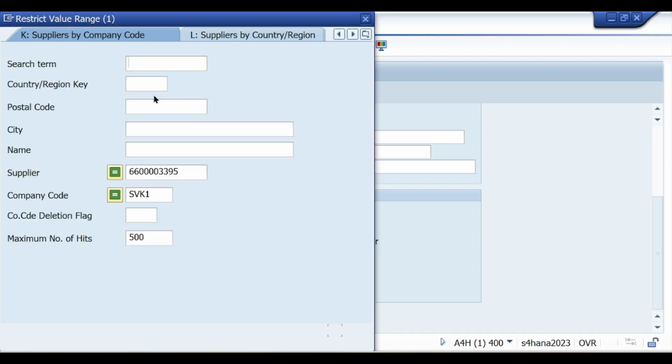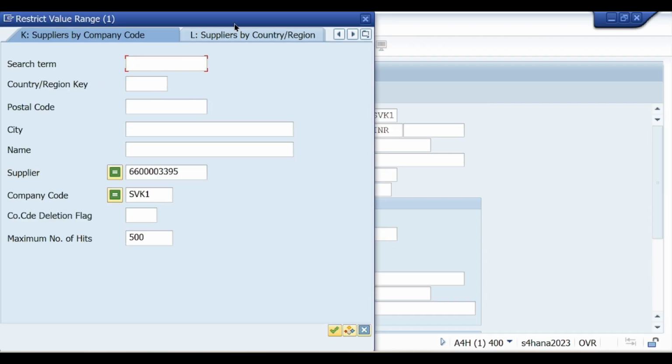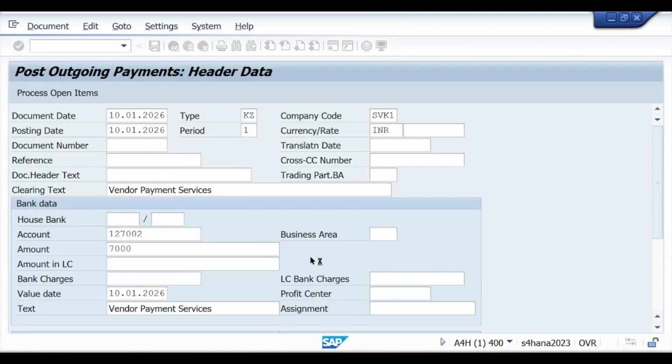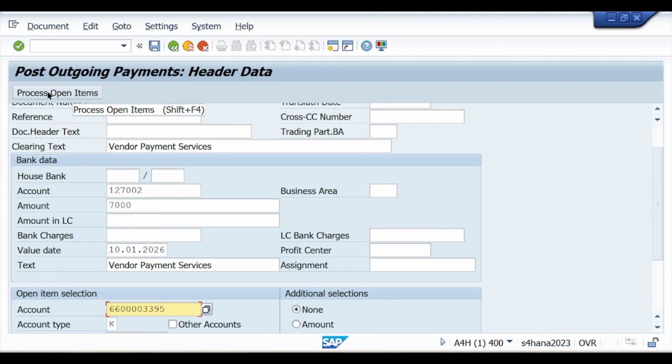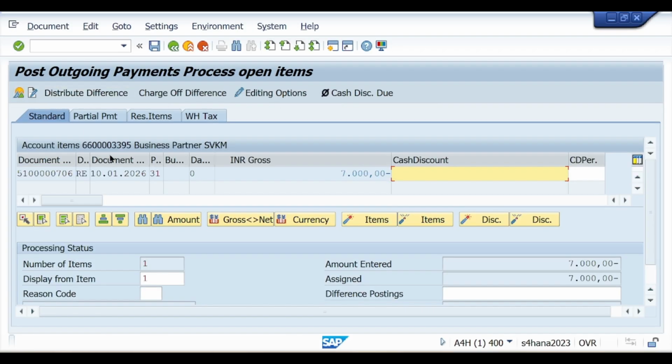Enter the search key of your business partner, through that you will find. Now click on process open items, and you can see the system is automatically showing. Okay, so this is the total price. You can see amount entered and assigned correctly.